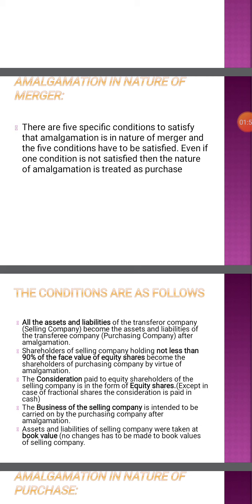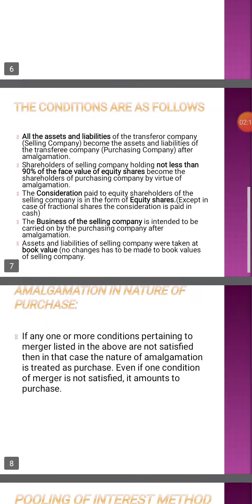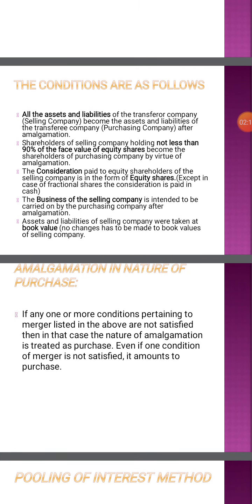There are a few specific conditions to be satisfied for an amalgamation to be in the nature of merger, and all of them have to be satisfied. Even if one condition is not satisfied, then the nature of amalgamation is treated as a purchase. The conditions are as follows.